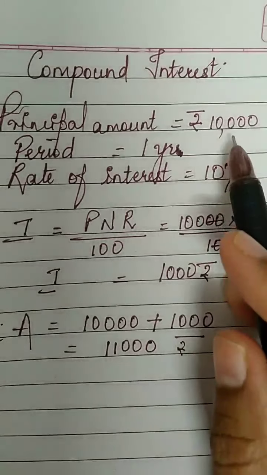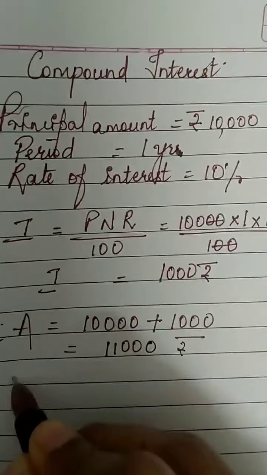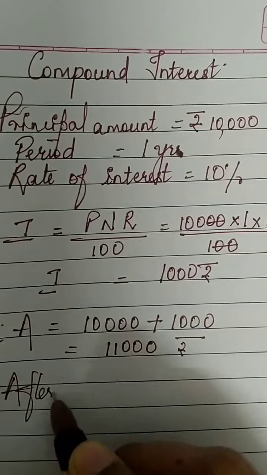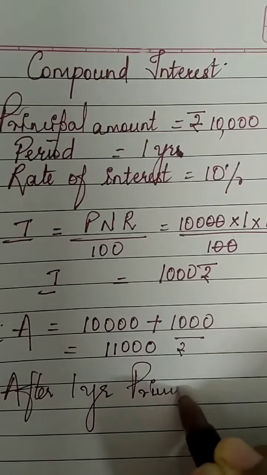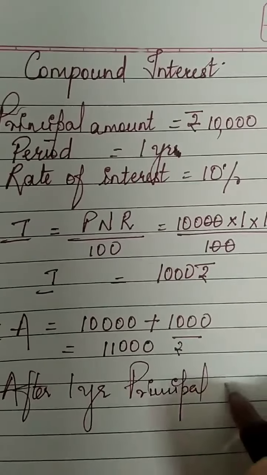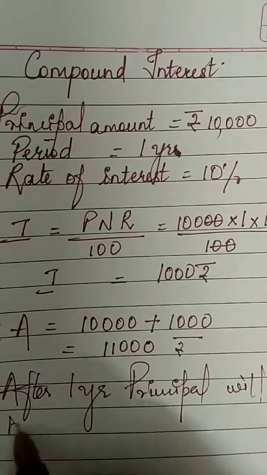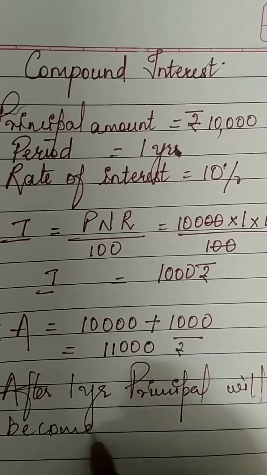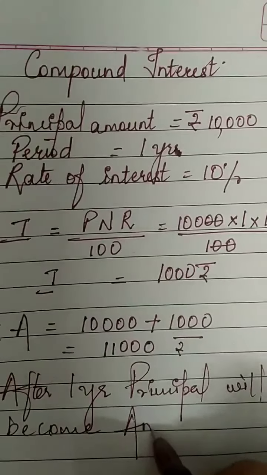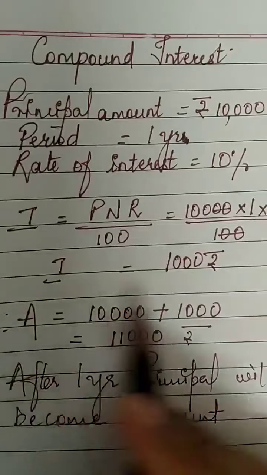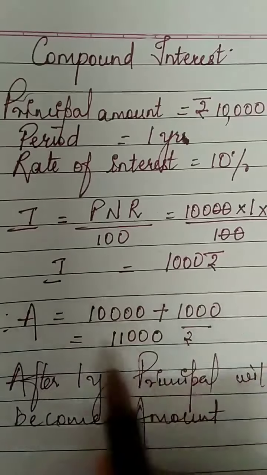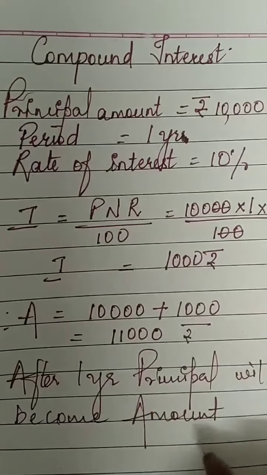I had borrowed only 10,000, but after 1 year, the principal will become the amount. After 1 year, whatever total amount you got, that will become the principal.